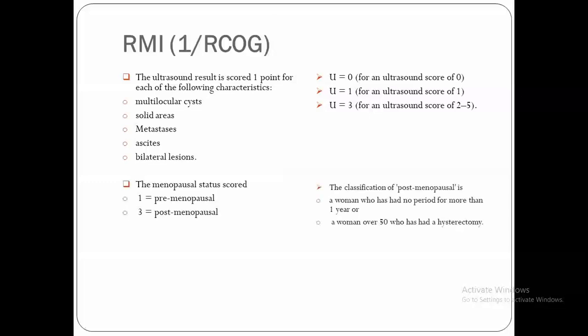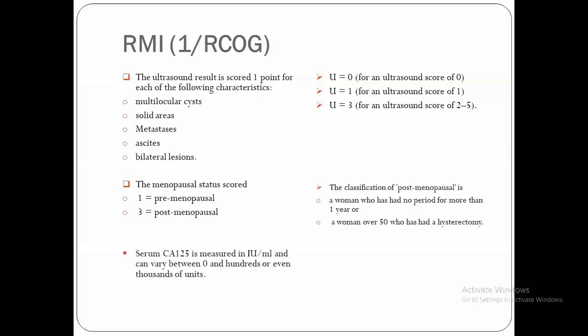The classification of postmenopausal women, as we all know, is a woman who has had no period for more than 1 year, or a woman over 50 years who has had a hysterectomy. It means that if the woman was 45 years and has had a hysterectomy, we will not consider her as postmenopausal. We will still give her 1.